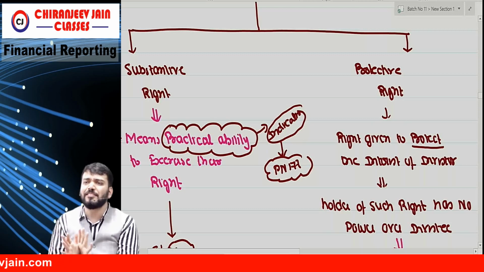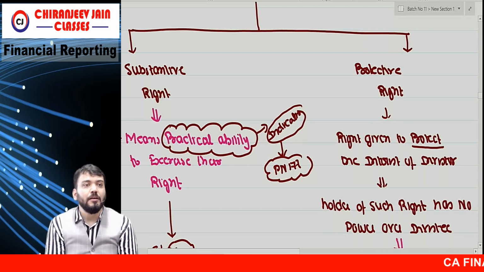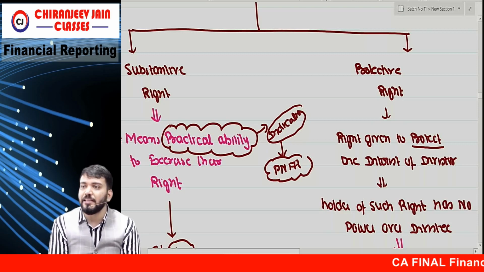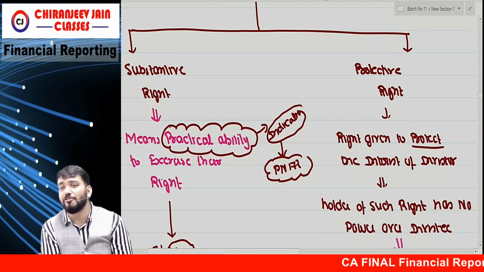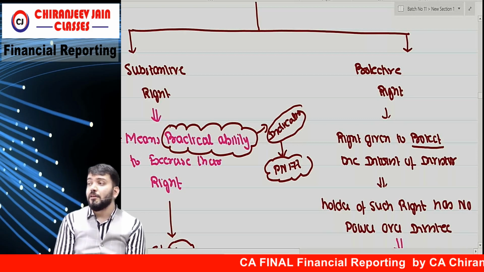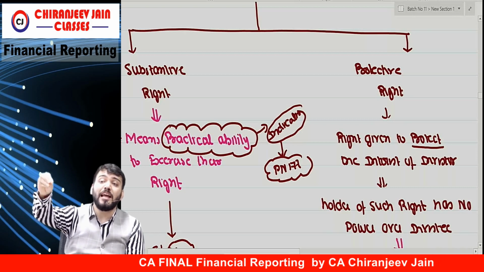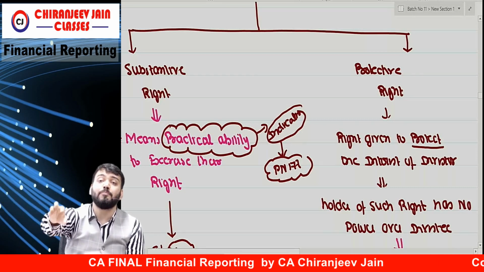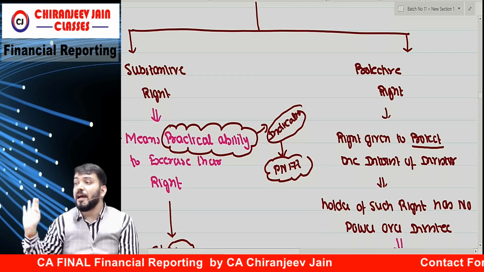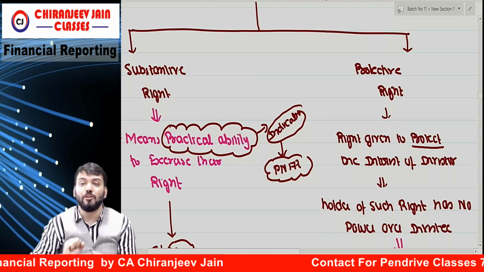For example, bank has given loan. The bank is also one investor. Bank has given loan, so bank is an investor or not? Yes, because they are also entitled to interest from profit. The bank has given a right that you can appoint a non-executive director in our board of directors panel, and your officer will check whether everything is correct or not.